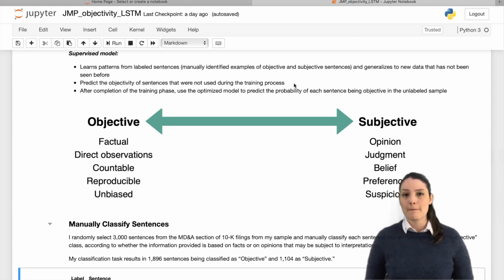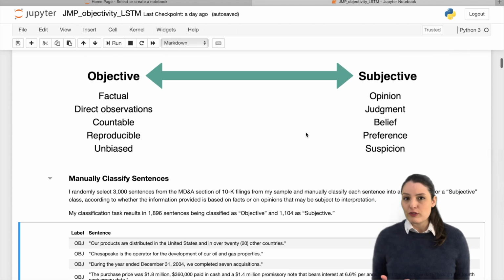Thus, the model is able to predict the objectivity of sentences that were not used during the training process. After completion of the training phase, I use the optimized model to predict the probability of each sentence being objective in the unlabeled sample. The first step is to gather labeled data to feed to the model.